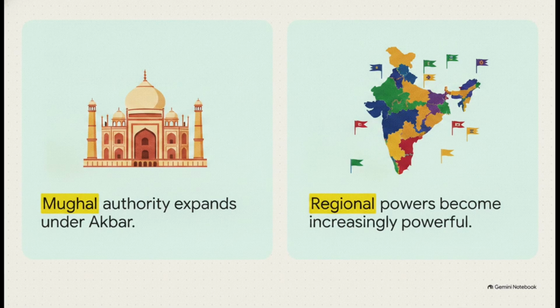This slide really perfectly contrasts the peak of Mughal administrative power with its eventual fragmentation. The Mughal era represents incredible highs. Under rulers like Akbar, the empire saw sophisticated administration, crucial regional alliances, and massive expansion. Later, Shah Jahan would commission one of the world's most famous architectural masterpieces, the Taj Mahal. But fast forward to the 18th century, and that centralized authority really began to weaken. The empire fragmented, which allowed powerful regional states, like the Marathas, the Sikhs, Mysore, and Hyderabad, to rise up and claim their own power and prominence.